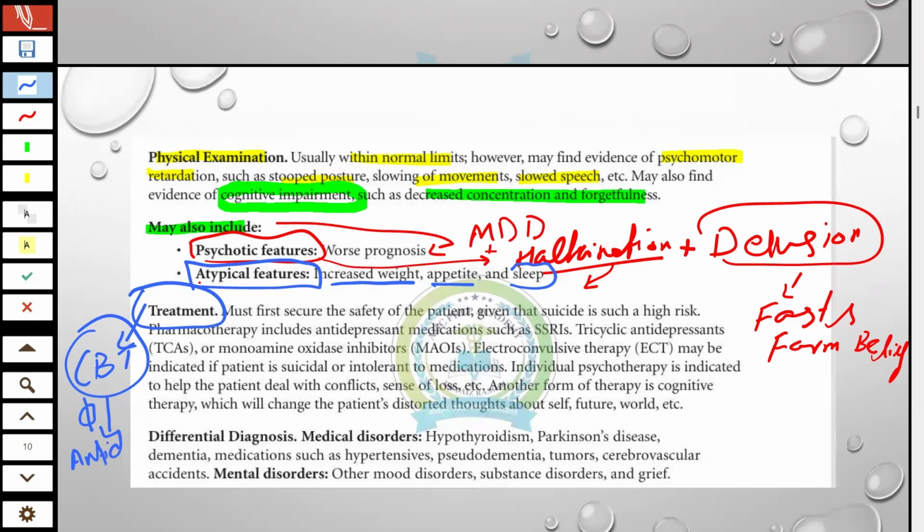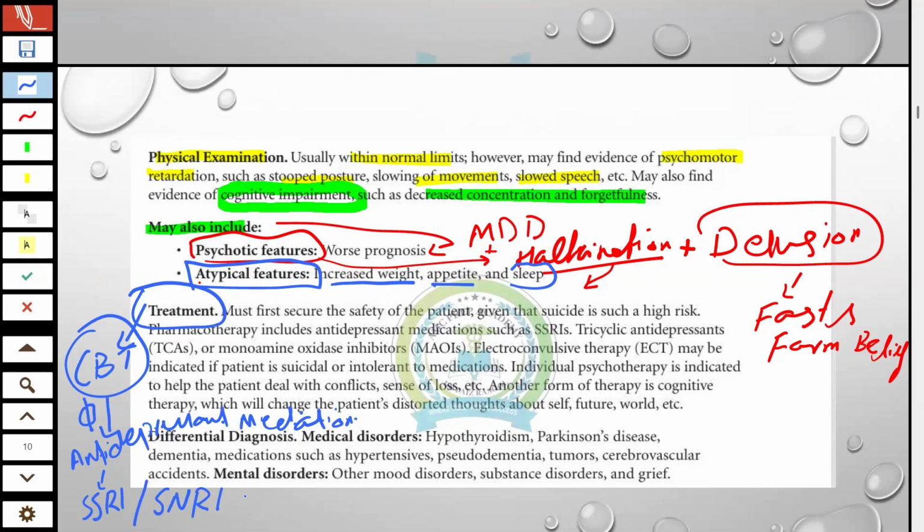In antidepressant medication, we have SSRI, selective serotonin reuptake inhibitor, or we have SNRI, serotonin norepinephrine reuptake inhibitor.